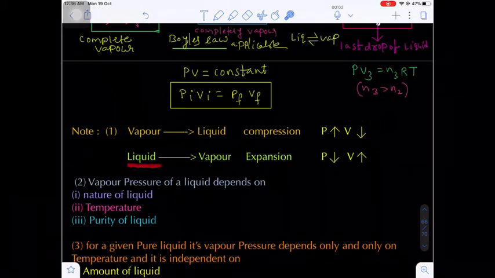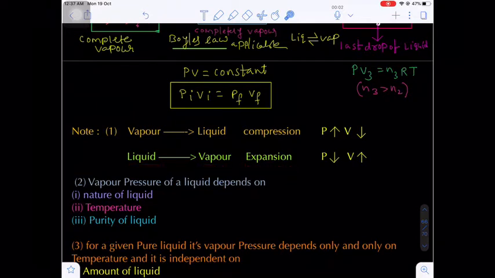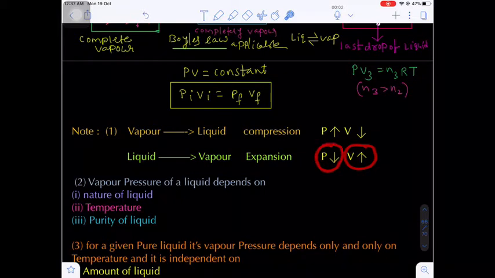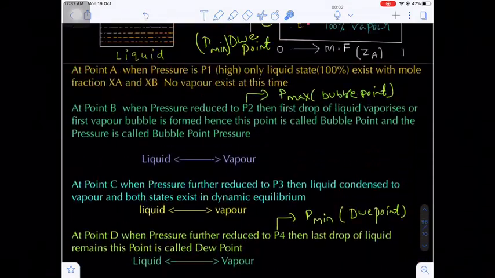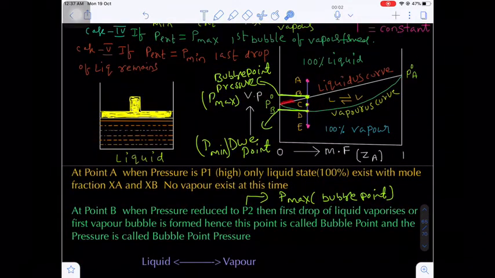Otherwise, in the reverse process, liquid to vapor means expansion. In this expansion, what do we have to do? We have to increase the volume by decreasing the pressure. This is very important: liquid to vapor, vapor to liquid. Because in this diagram, the upper curve will be the liquidus curve and the lower curve will be the vaporus curve.